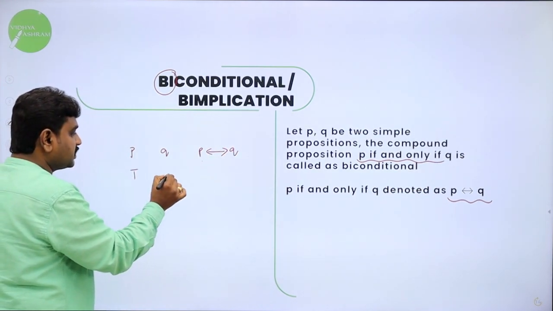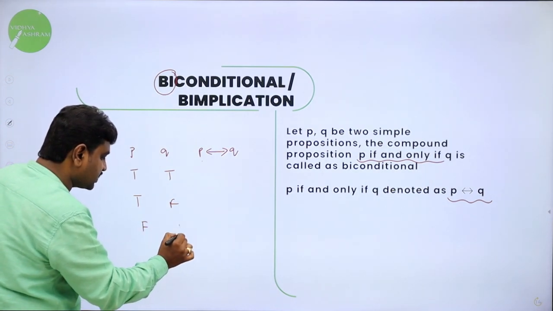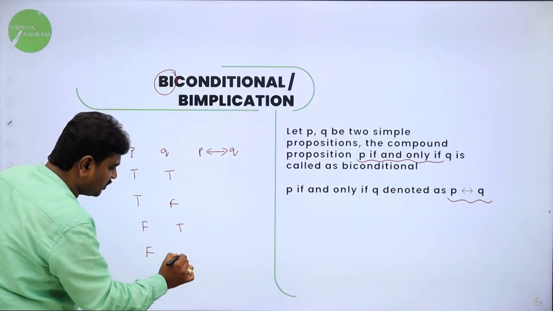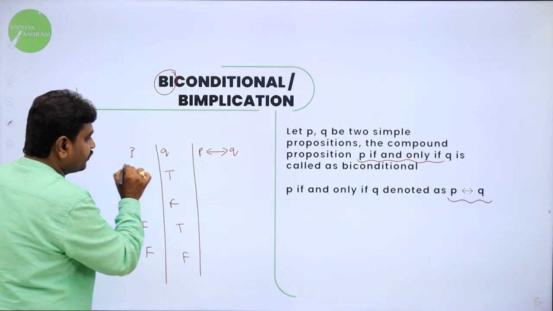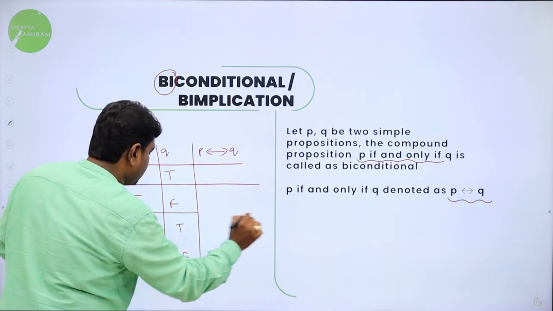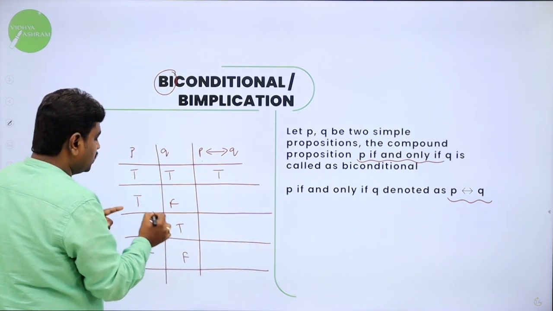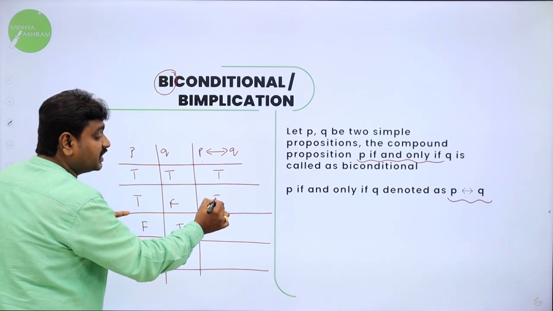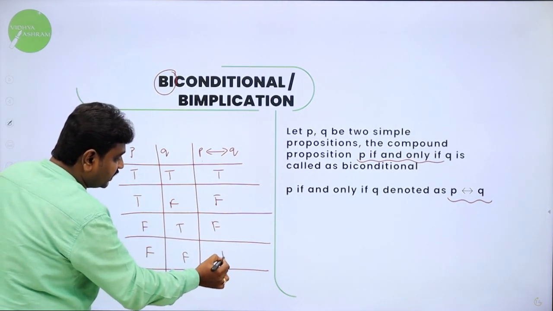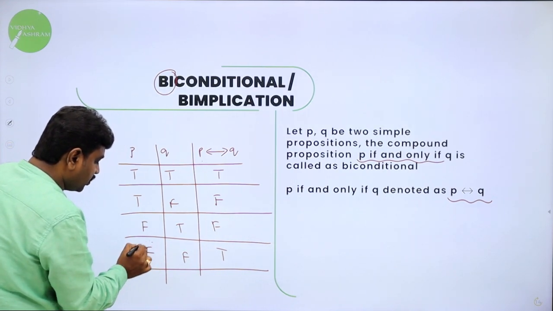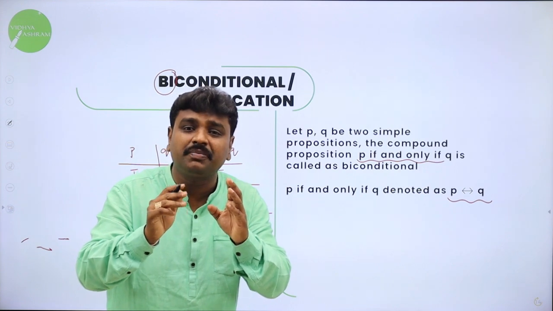So what are the possibilities? Both may be true, or first one true and second one false, or first one false and second one true, or both false. These are the possible combinations we have taken. So in bi-implies, what is the logic? If both are same, result is true. Here both true, so result is true. True false, both are different, that's why result is false. Here false true, result is false. But here both are false, again true. Very interesting. Here both are the same, false false, so the result is true. If both are same then result will become true.